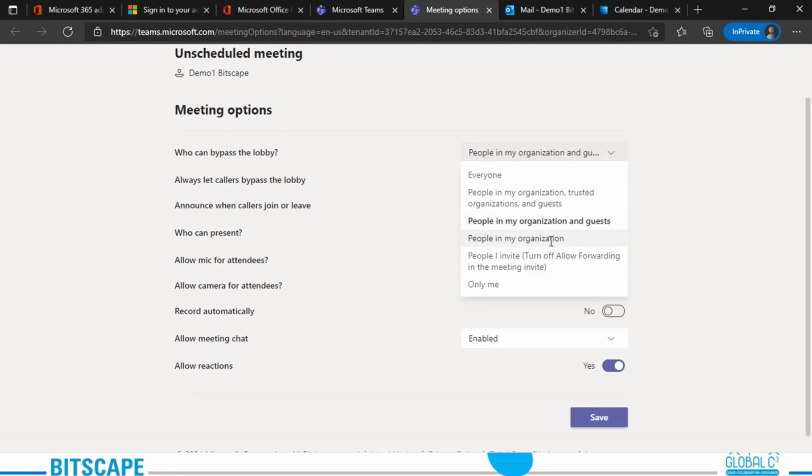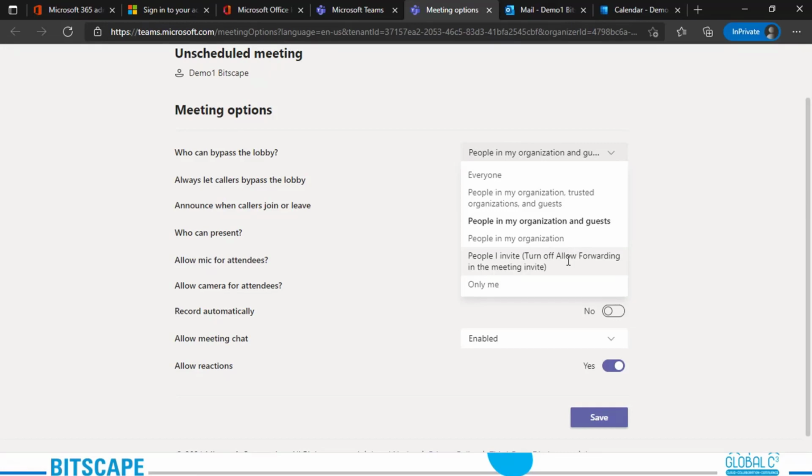Then you have people in my organization. People in your organization can directly jump into the meeting, but everyone else needs to wait in the lobby. Then we have people I invite, and then you have this toggle, allow forwarding of the meeting event. With this option, anyone who receives the invitation, including those to whom it's been forwarded, will join the meeting directly. This doesn't include distribution lists. People must be invited individually right here.